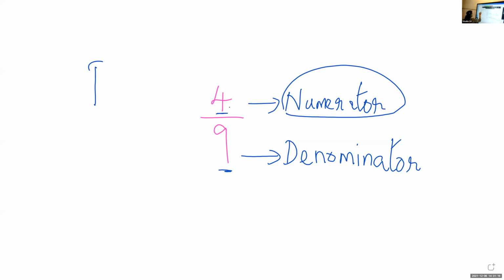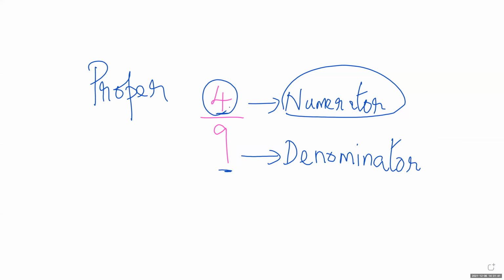Such fractions are called proper. Listen carefully, children. Such fractions are called proper fractions. So what do you mean by proper? The fractions with numerator smaller than the denominator. Understood? Fractions with numerator less than the denominator. Such fractions are called proper.